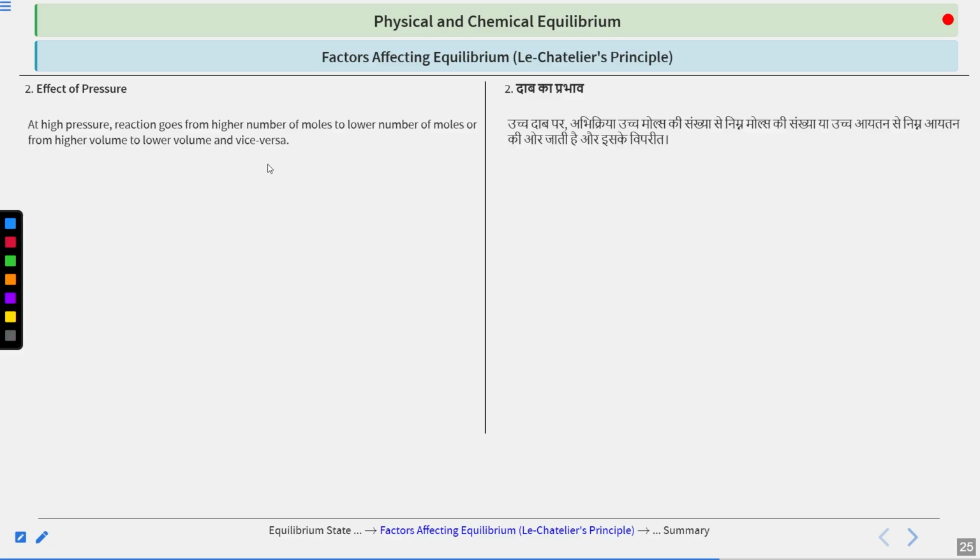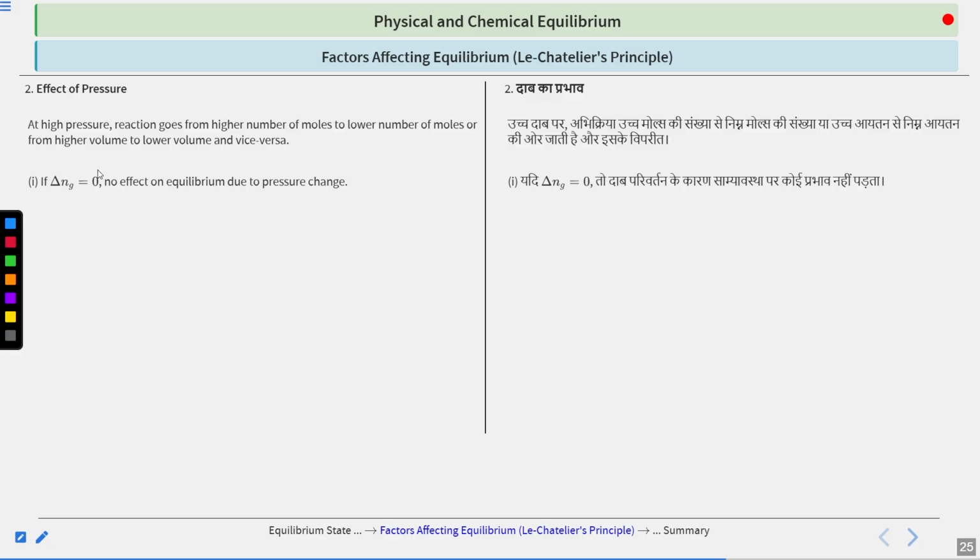So what does it mean? Suppose you have increased the pressure. Now to diminish that change, what will happen? The reaction will go in the direction which has the lesser number of moles, and lesser number of moles means lesser pressure. Clear? Okay. And the same can be said for volume.